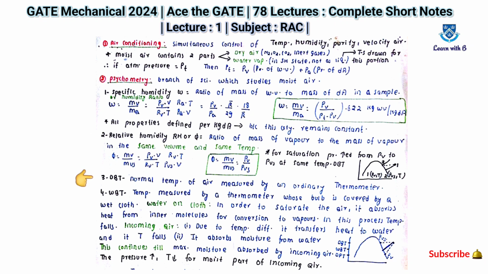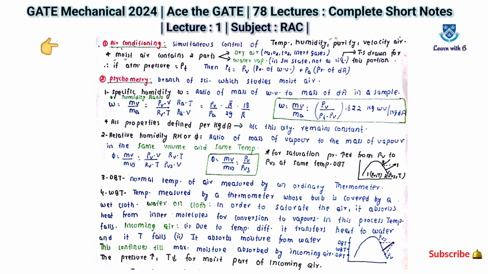Now the third one is DBT, which is dry bulb temperature. Basically it is the normal temperature of air measured by an ordinary thermometer. The next one, the fourth, is WBT, which is wet bulb temperature. It is the temperature measured by a thermometer whose bulb is covered by a wet cloth, with water on the cloth, in order to separate the air. It absorbs heat from the inner molecules for conversion of water to vapor. In this process the temperature falls.